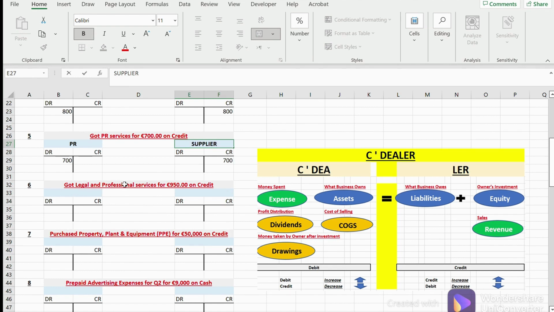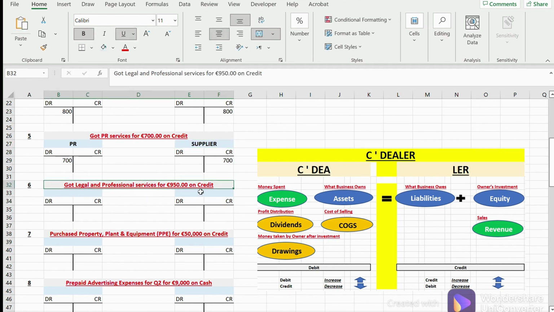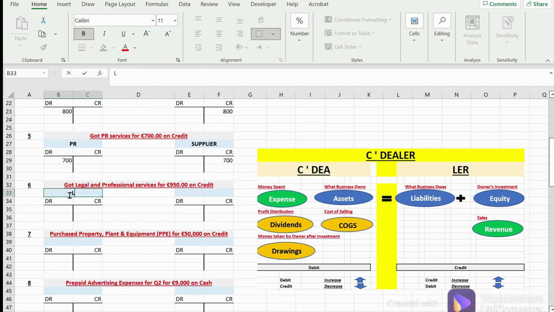Now the next one, got legal and professional services for 950 on credit. Same thing, got legal and professional services, which is an expense, and I just want to go with the legal here. It is an expense which got increased. We're going to debit the expense, and it is going to be debited by 950 euros. Again, didn't pay it by cash. If we paid it by cash, we would have decreased our bank, right? But since that didn't happen, we did not pay.